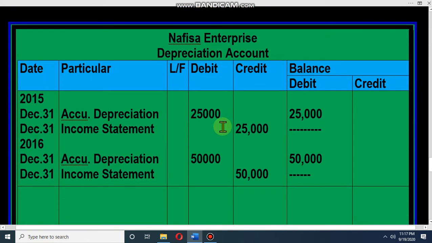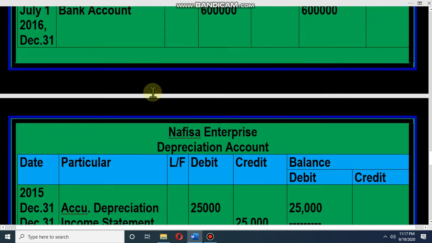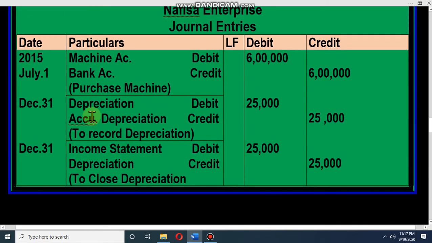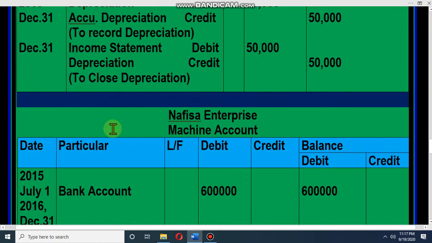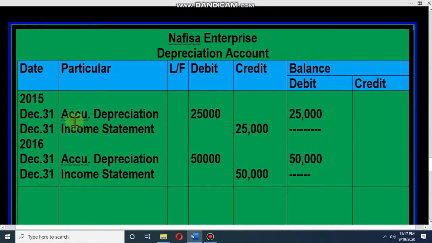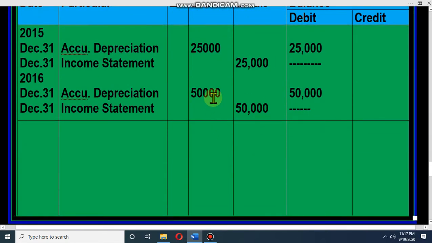And the next account is depreciation account. Dear student, for depreciation account, look, every year we have two postings for depreciation, depreciation debit and depreciation credit. The opposite accounts are accumulated depreciation and income statement. So look at the opposite accounts, accumulated depreciation, and opposite account, income statement. Depreciation in the first journal is debit, in the second journal it is credit. And look at the balancing process, debit balance, then credit, debit and credit, balance is 0. Next year also accumulated depreciation, balance 50,000, and income statement 50,000 credit balance, so depreciation balance is 0.